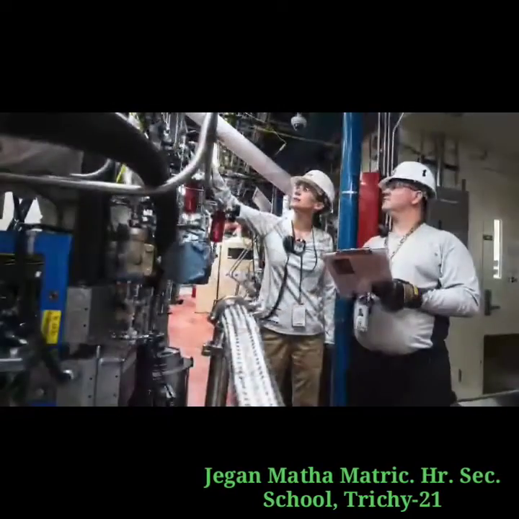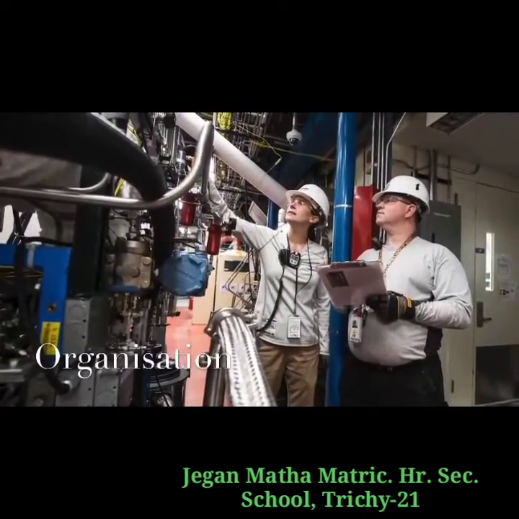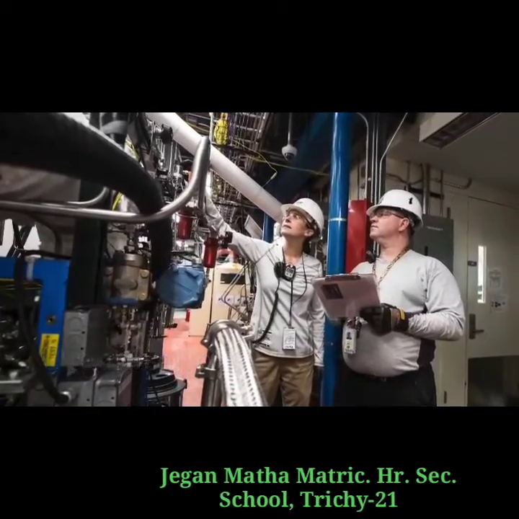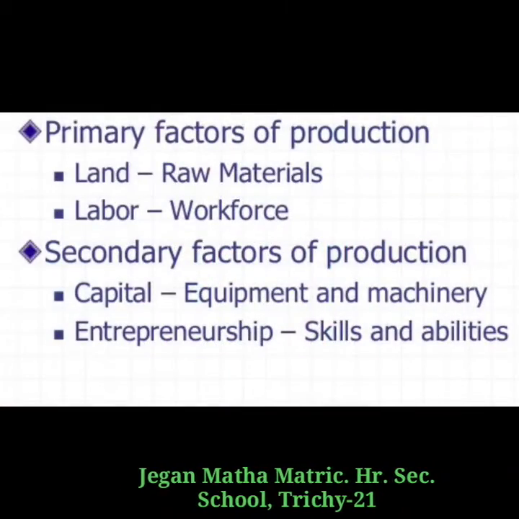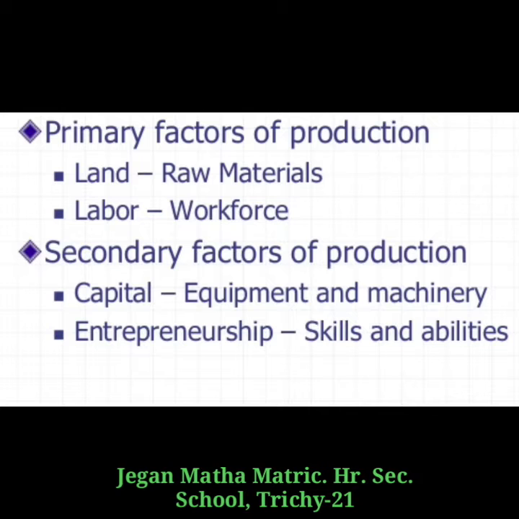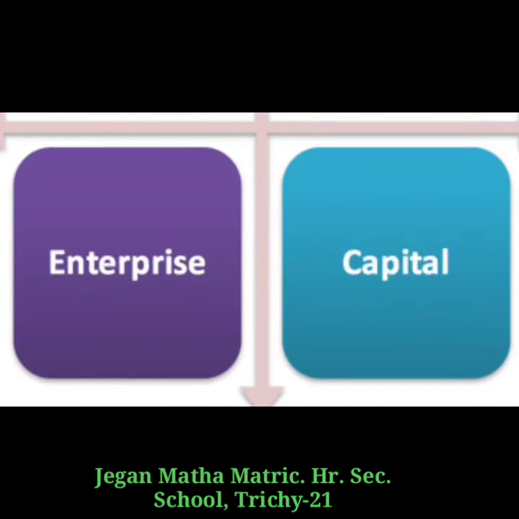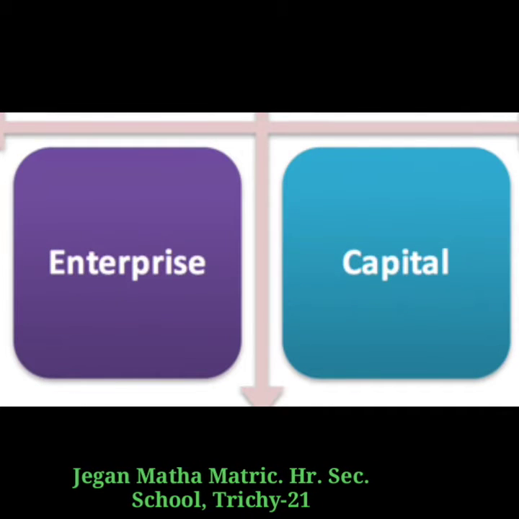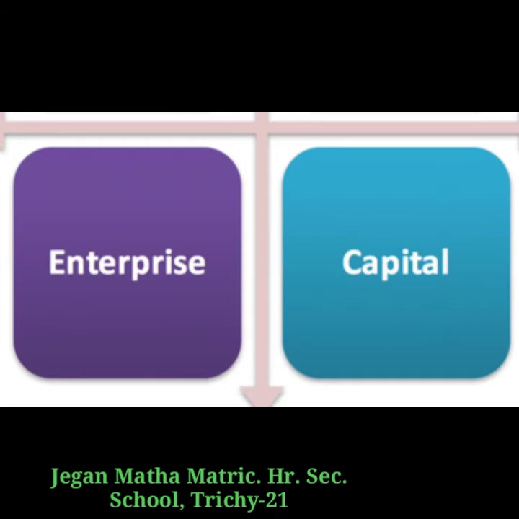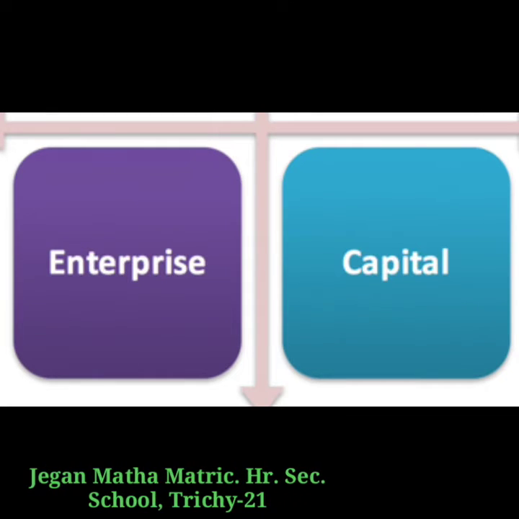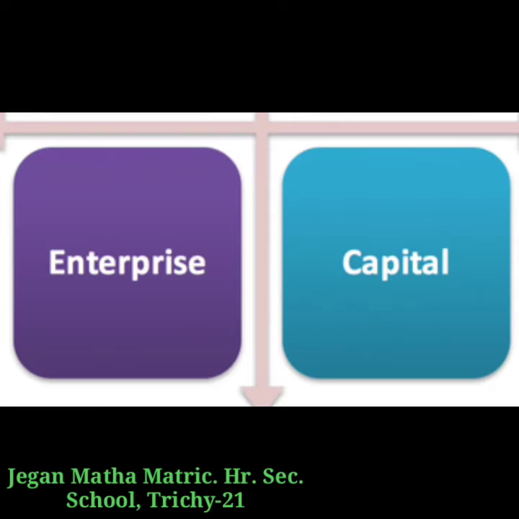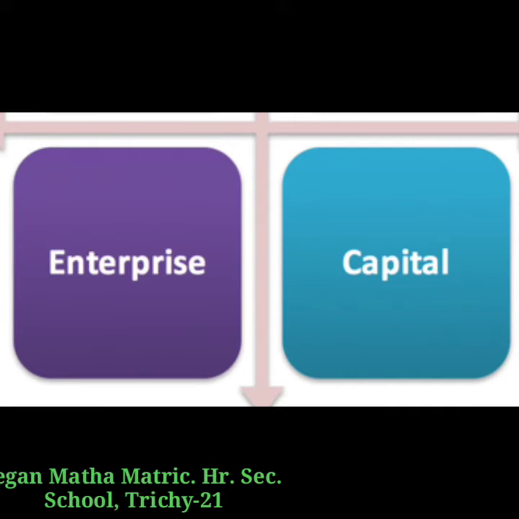An organization is a special form of labor. Capital and organization we call secondary factors of production. They are derived from the primary factors of production, and so they are also called derived factors of production.